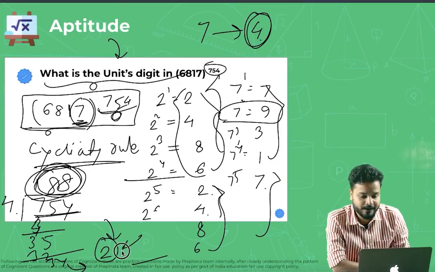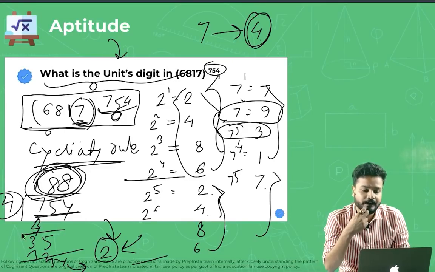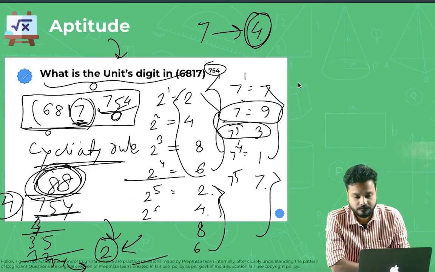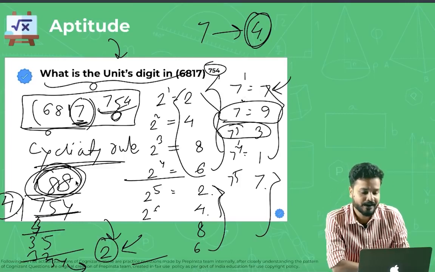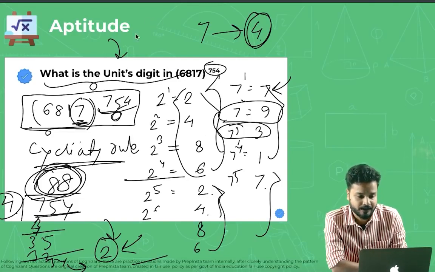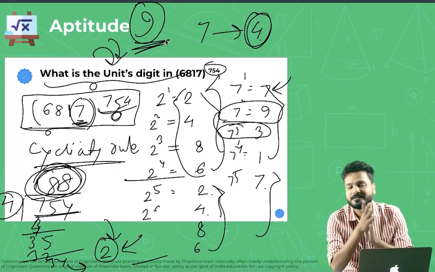If the remainder had been 3, the units digit would have been 3. The remainder cannot be 4, guys, because the cyclicity is 4. If the remainder is 4, that means you have done something wrong in the division. If the remainder is 1, the units place would have been 7. So what would be the remainder here, guys? For 7 power 754, the last digit would be basically 9.